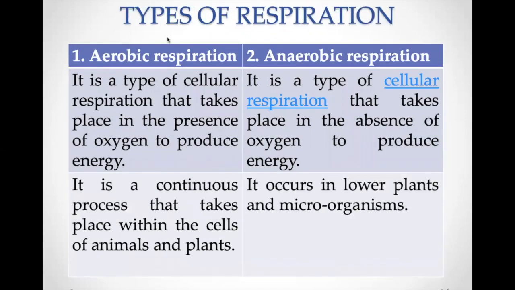There are two types of respiration, aerobic respiration and anaerobic respiration. Aerobic respiration is a type of respiration which takes place in presence of oxygen to produce energy. It is a continuous process and takes place within the cells of animals and plants. Anaerobic respiration is a respiration that takes place in absence of oxygen to produce energy. It occurs in lower plants and microorganisms. Here the energy produced in anaerobic respiration is less and the energy produced in aerobic respiration is more.